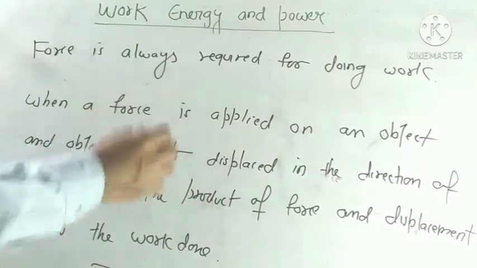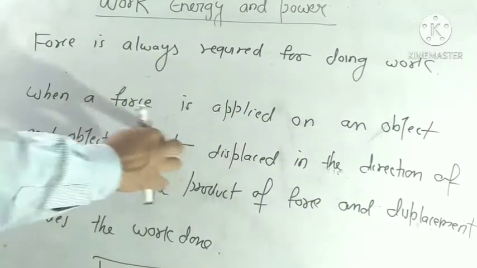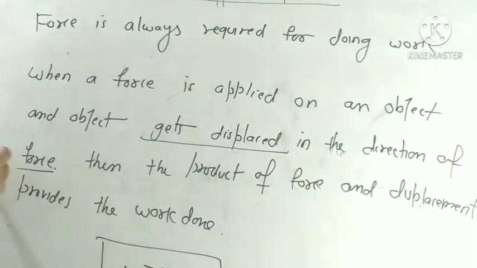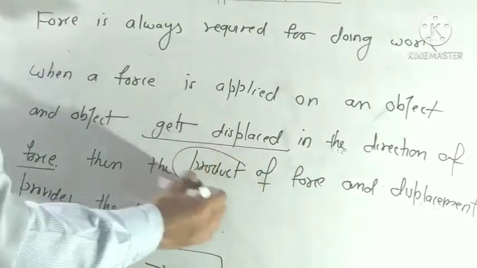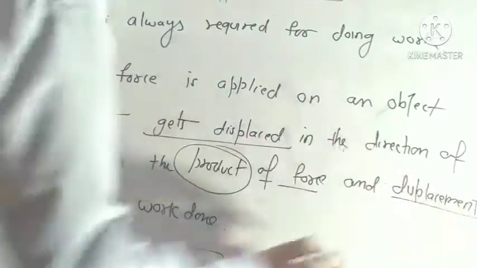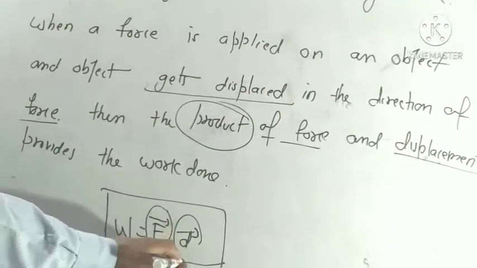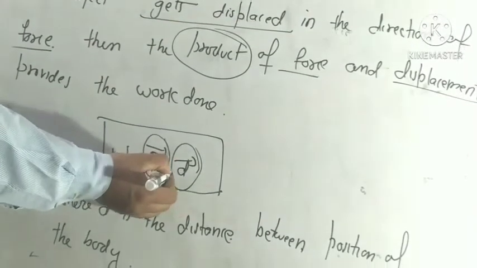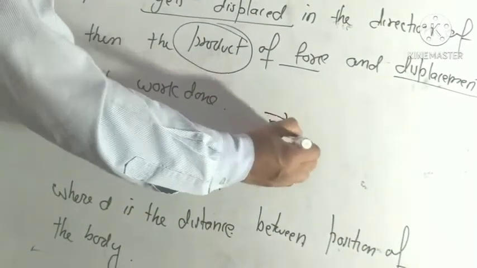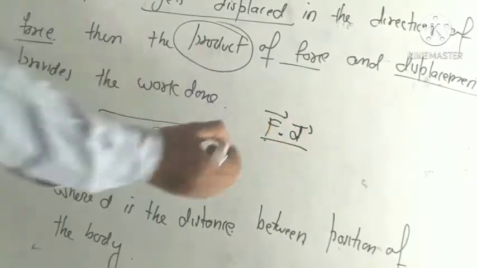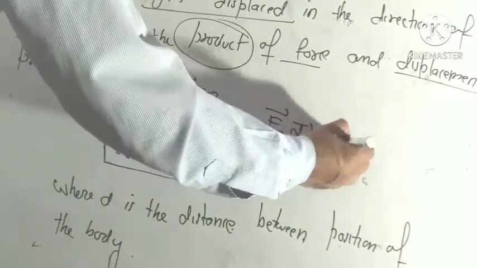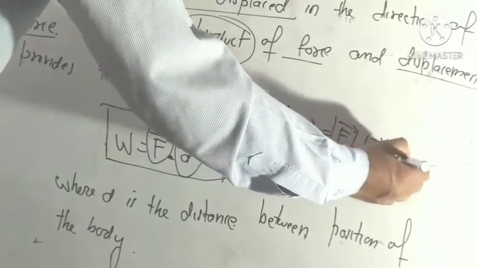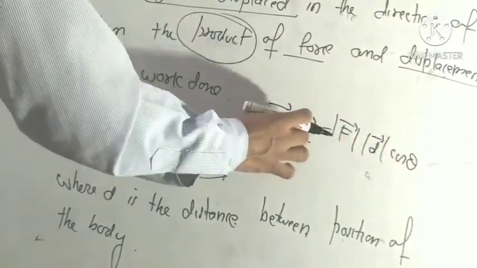When the force is applied on an object and the object gets displaced in the direction of force, then the product of force and displacement, both are vector quantities. Here we take the dot product, F dot D. We already know that the dot product of two vectors is the magnitude of F, magnitude of D, and cos theta, where theta is the angle between F and D.